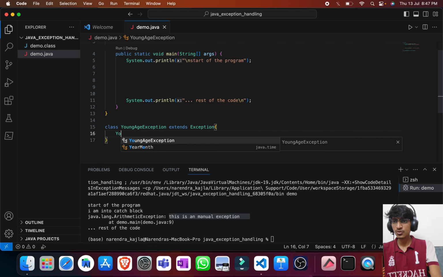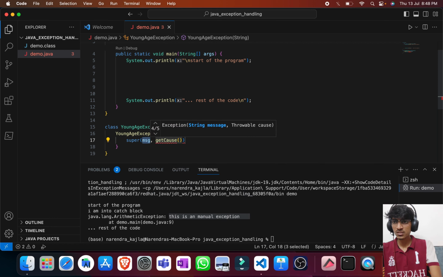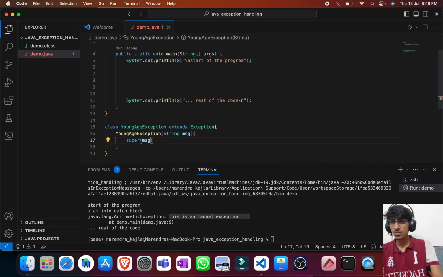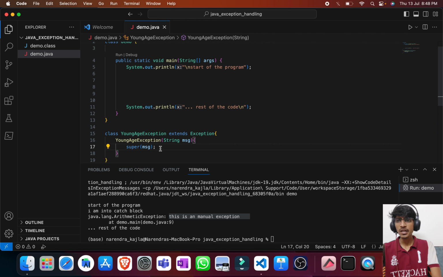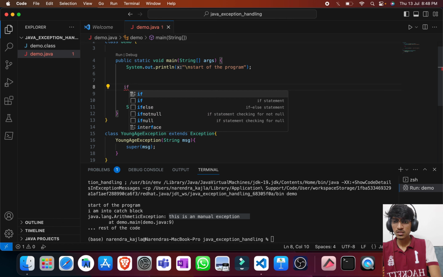And here I'll use the constructor for this class. I'll send a string message here, and we can call the super constructor by using the super keyword. This will pass the message to the parent constructor, and let us see how this works.